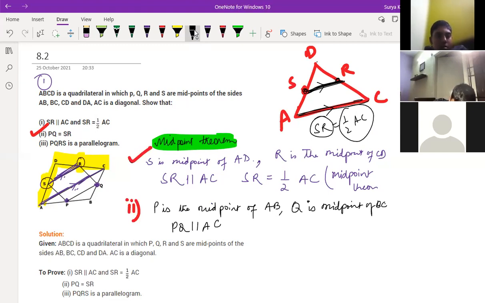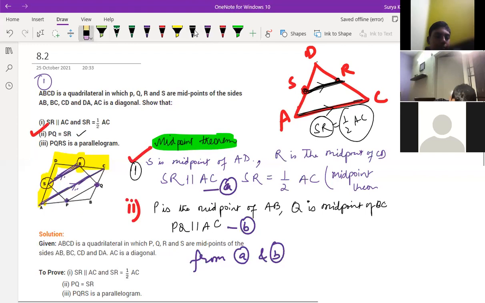So PQ is parallel to AC, but the second one you should prove. How to prove the second one then? PQ is equal to SR, how can we say? Here we can say from first and second. This is the first one, right? Name this A and this B. So from A and B, what can we say?